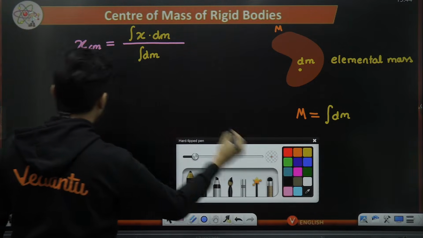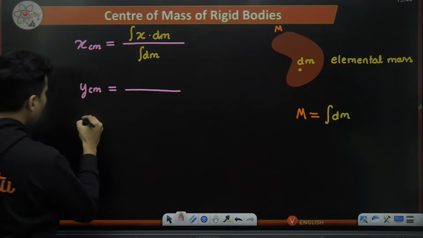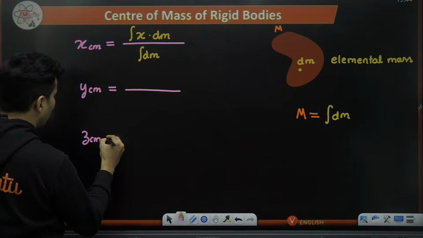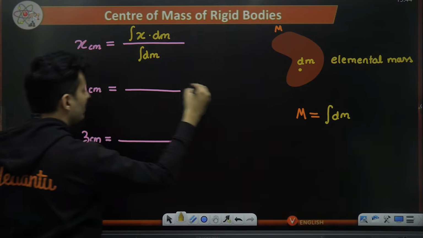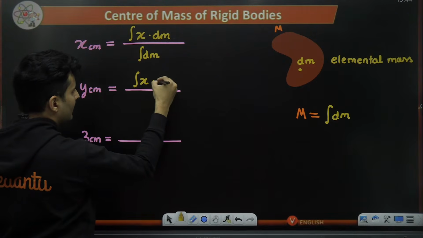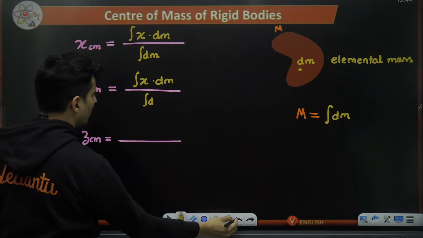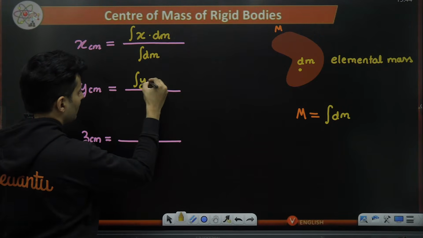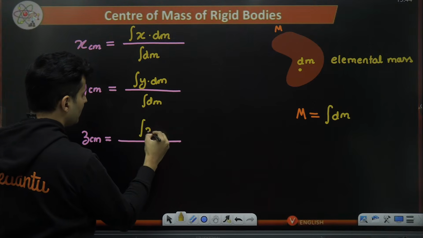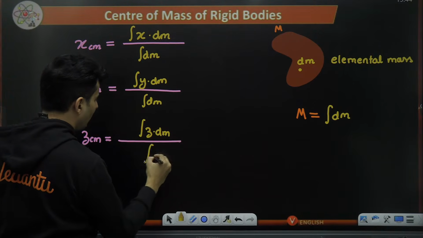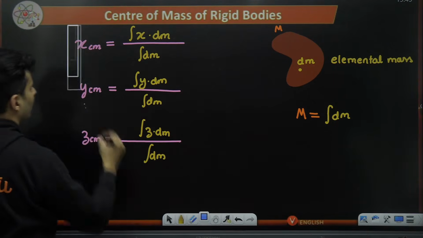Same thing, I can talk about the y coordinate of the center of mass, also the z coordinate of the center of mass. I will use integration now, not summation. So the integral of x into dm, and here also dm, sorry, not x, this will be y. This will be the integral of y into dm, upon the integral of dm. This will be the z coordinate into dm upon the integration of dm. So this becomes my final formula.